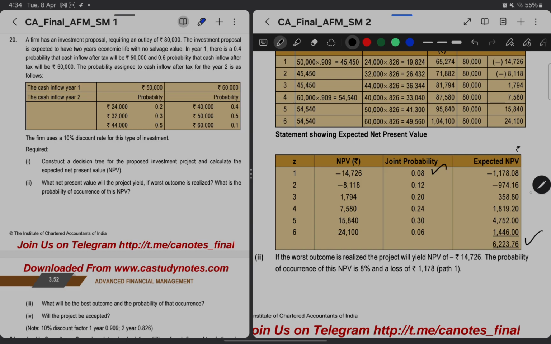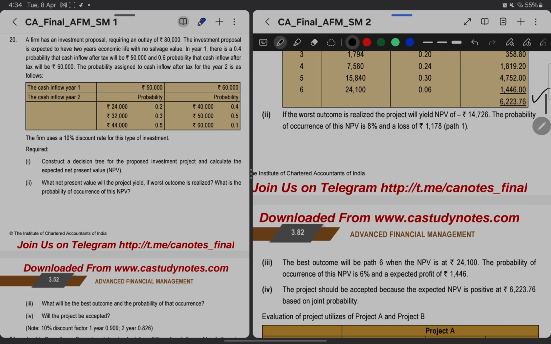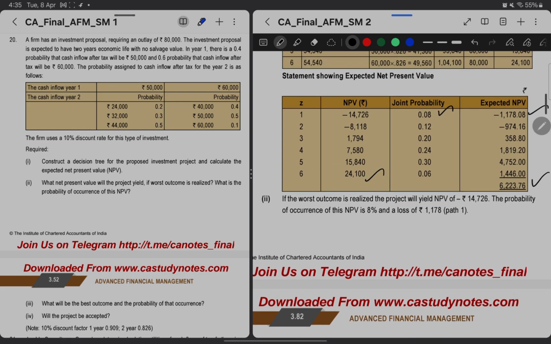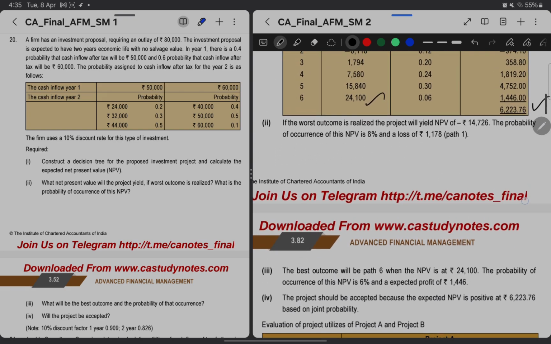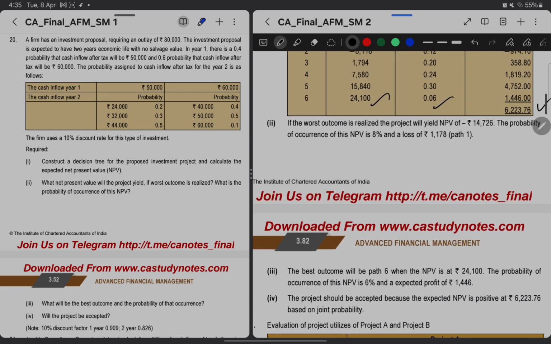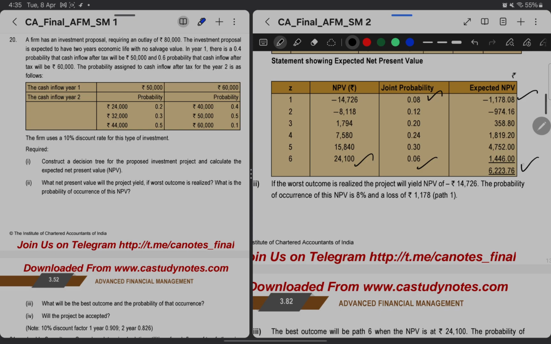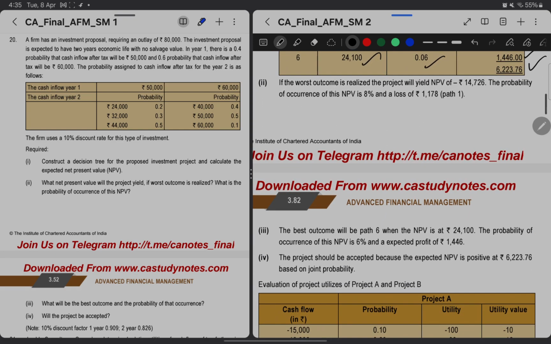And if it happened, then the loss would be negative 1,178. And for the best outcome, the NPV will be 24,100, and the probability of happening is 6%. If it happened, then the expected NPV will be 1,446.